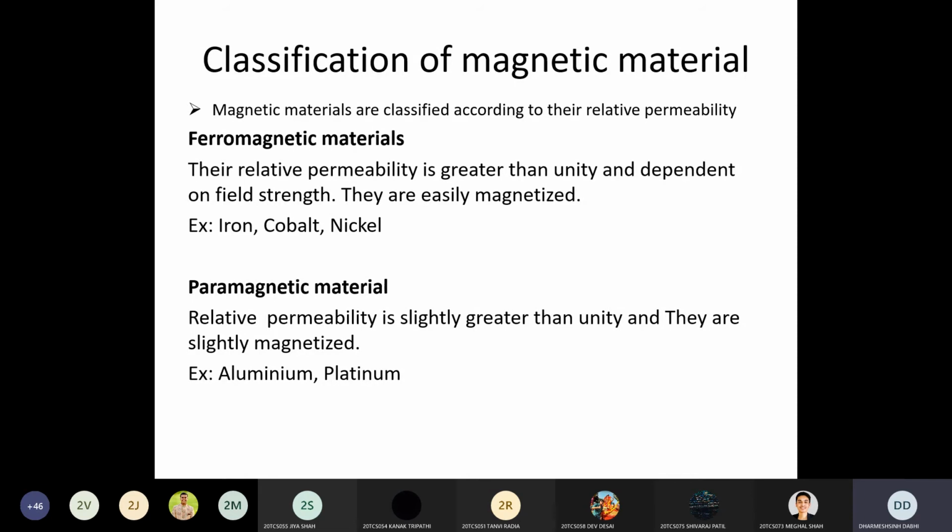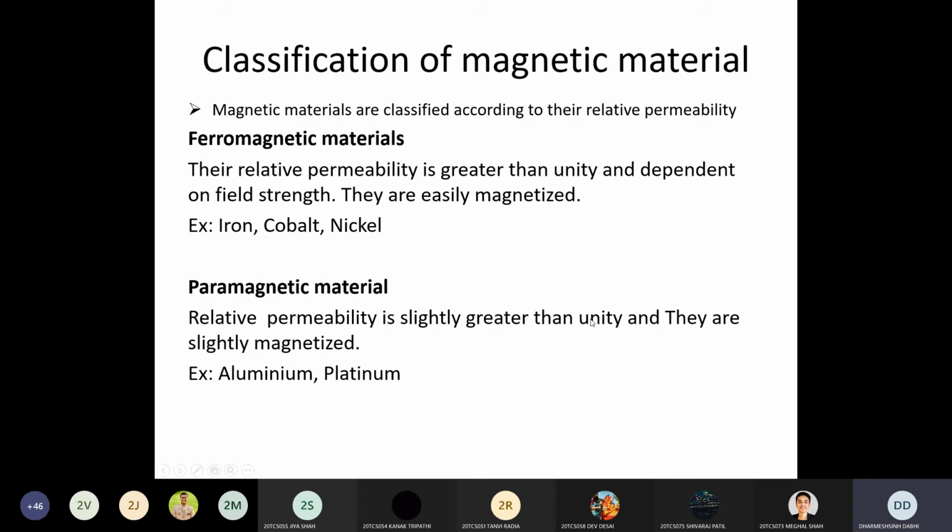Ferromagnetic material provides low resistance to the magnetic flux lines. This type of material is iron, cobalt, and nickel. Paramagnetic material can also pass the magnetic flux lines, but its relative permeability is slightly less than the permeability of the ferromagnetic material.